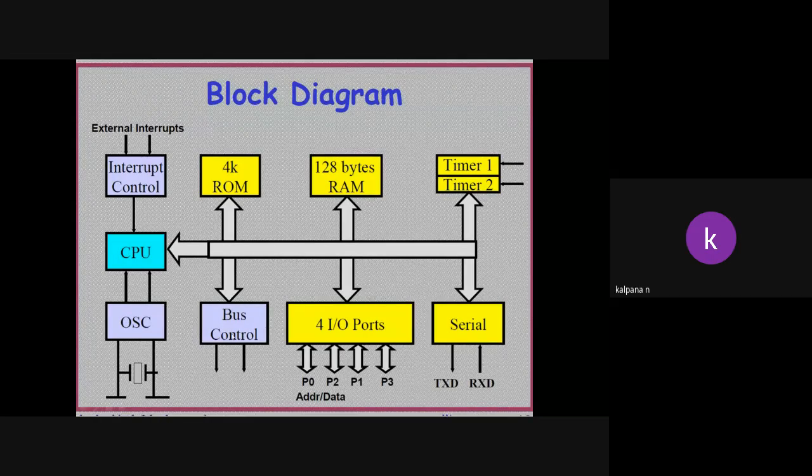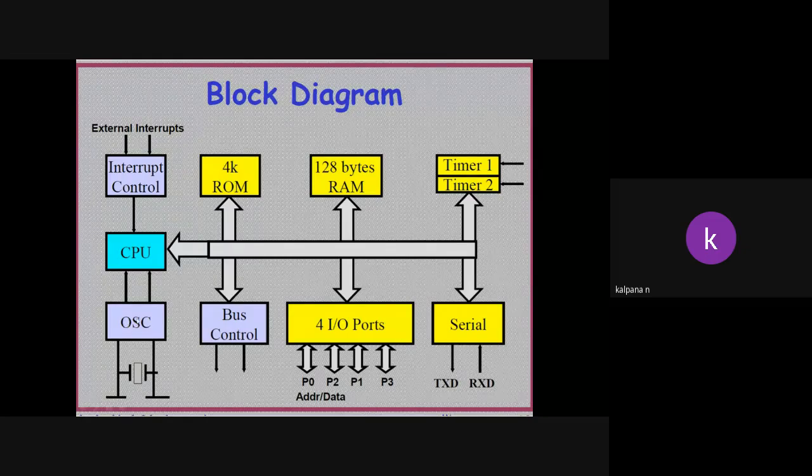Bus controller will control the internal bus. If we have given some task to the CPU, the data will be stored temporarily, meaning it will be moved to the RAM. If it should go to the output, meaning we want to display it, then the data will be moved to the IO ports. All the data flow will be controlled by the bus control, and for data flow control, a certain time will be considered.